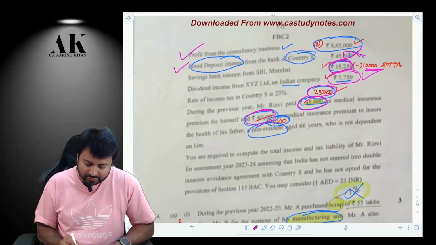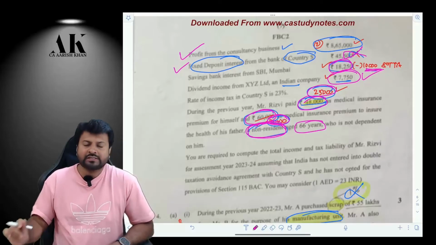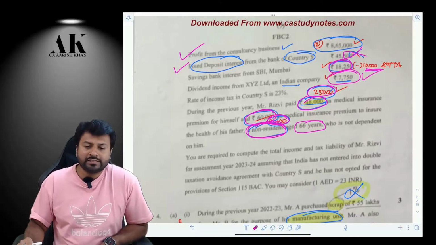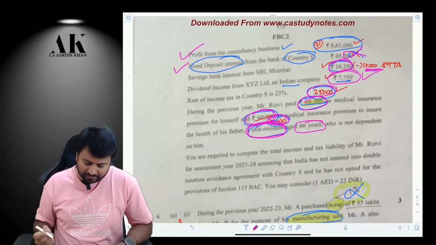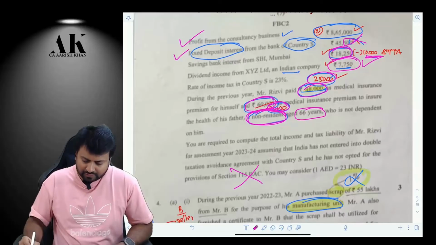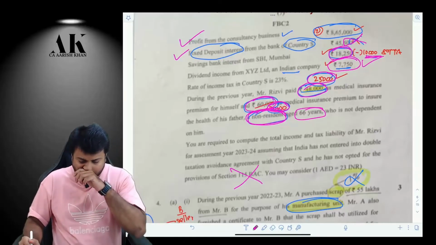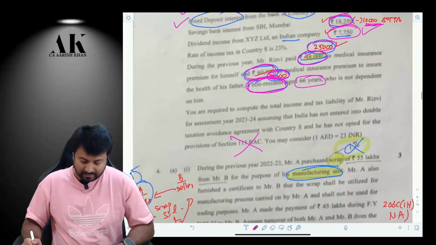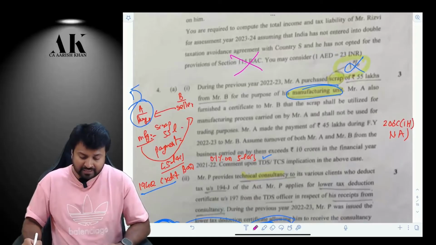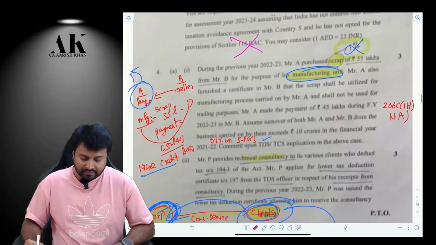For parents also, only 25,000 will be allowed, because the parent is no doubt a senior citizen, but the parent is non-resident. So if the parent is non-resident and a senior citizen, then only 25,000 will be allowed, 50,000 will not be allowed. And after that, you are supposed to compute the tax. Don't compute as per 115BSV. Forget about it.